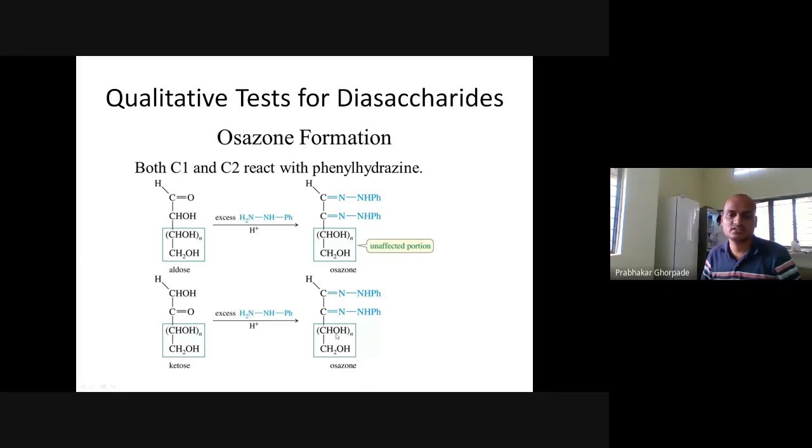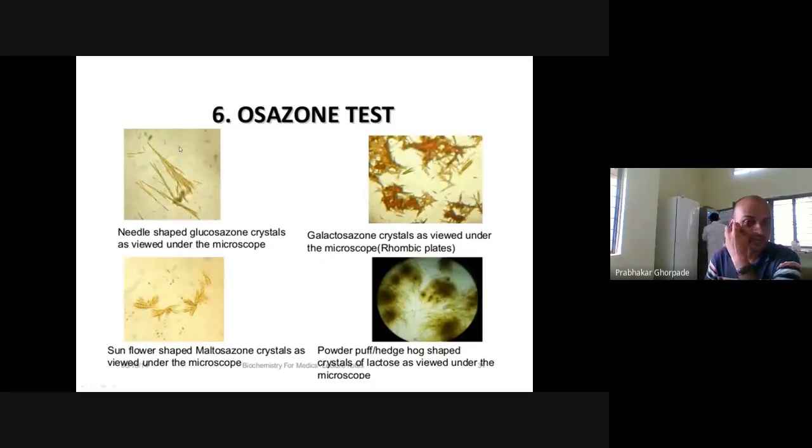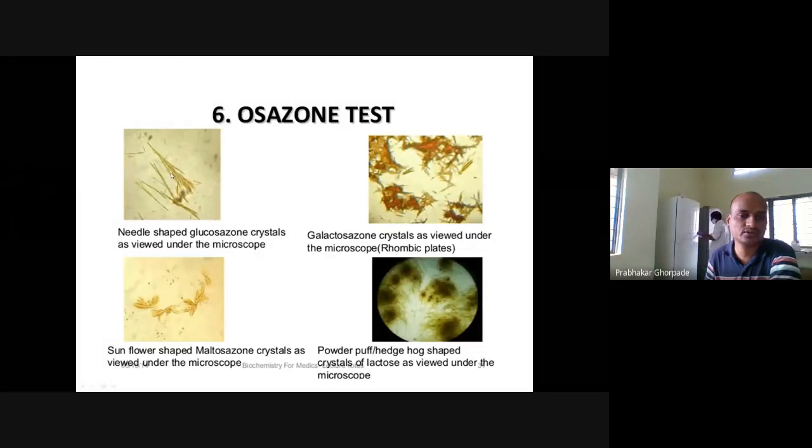Because the remaining portion is basically the same, only 2 carbons are being attached with phenylhydrazine, right? So phenylhydrazine attached with the first and second carbon here gives the Osazone formation. If you are observing a structure like this, needle-shaped glucosazone crystals are observed under the microscope.